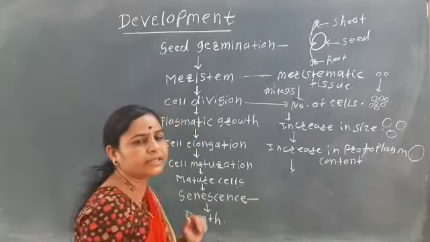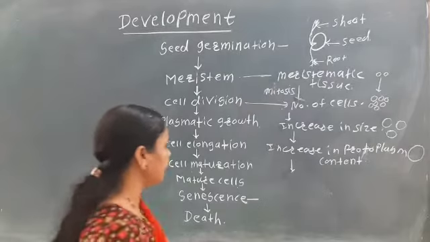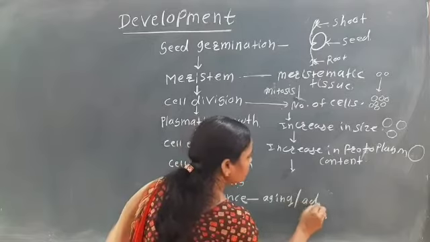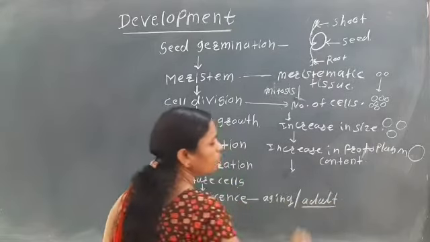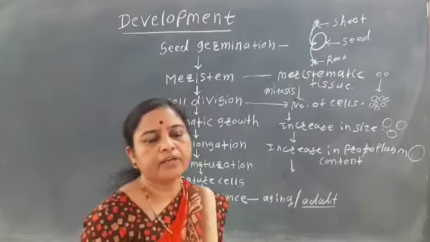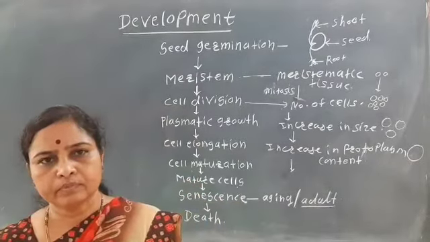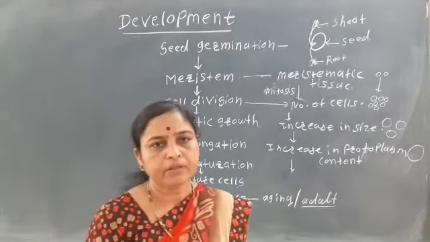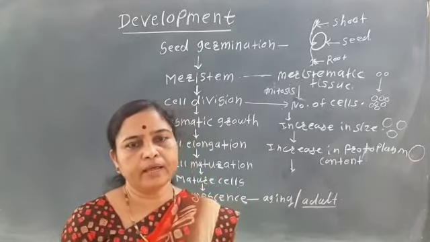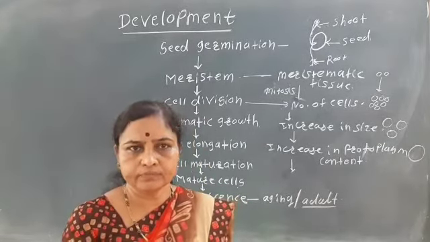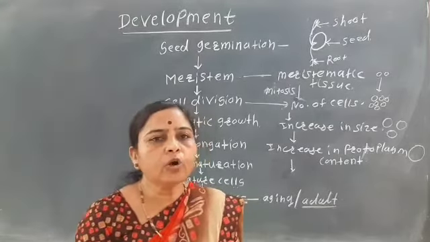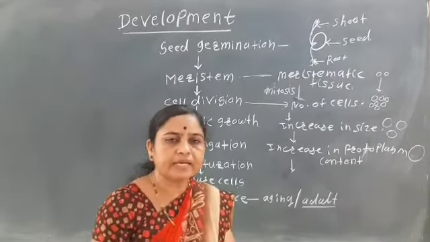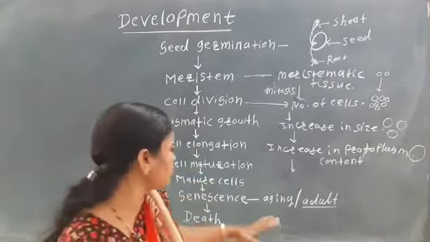So what is meant by senescence? Senescence actually means aging, or the plant going into the adult stage. That is, aging of the plant part takes place. For example, take a leaf. In the beginning it is a small leaf, right? Then it becomes large, elongation takes place, and after elongation it actually matures. When it matures, then senescence happens, that is, aging.